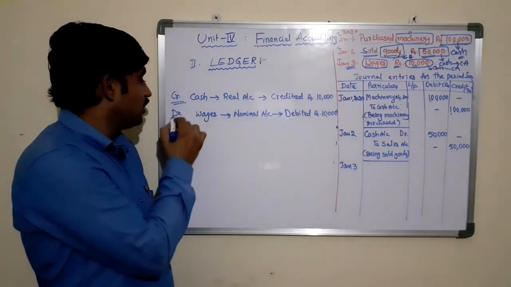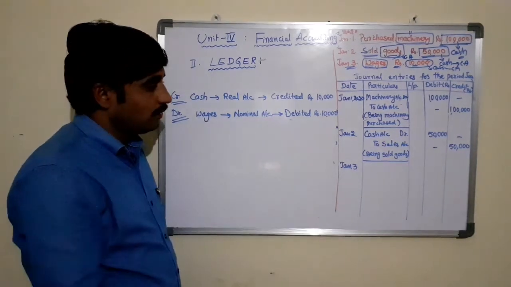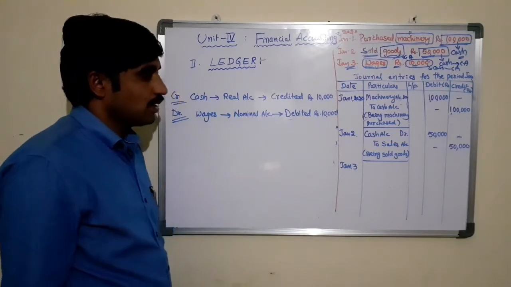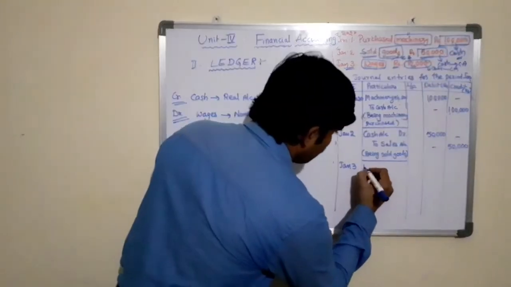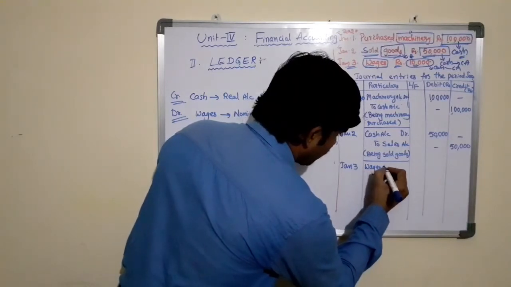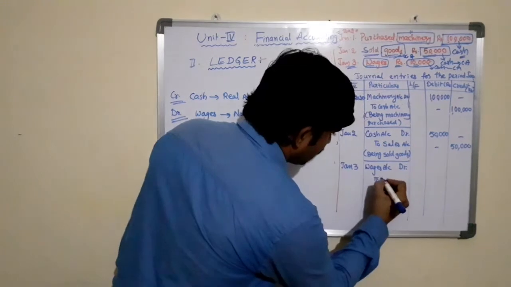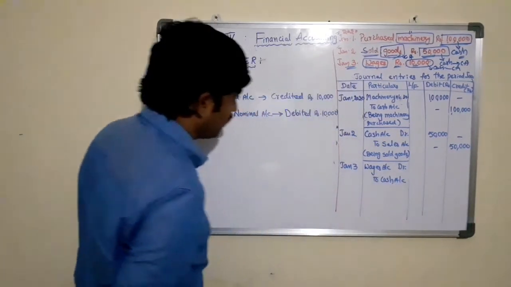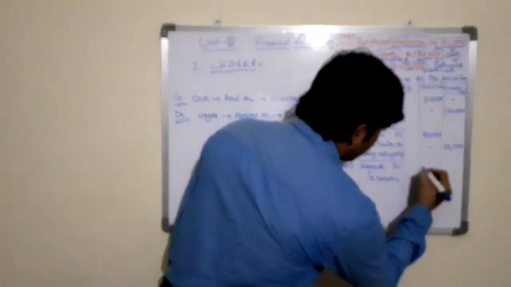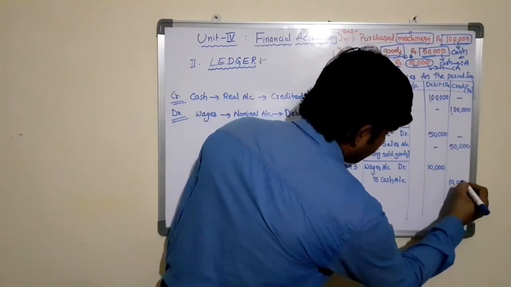Now we found the two aspects of the transaction, debit and credit. Now we will pass the entry. What is the debit item? Wages. So wages account debtor to what is going out? Cash is going out. Cash account rupees 10,000, in the debit column corresponding 10,000.